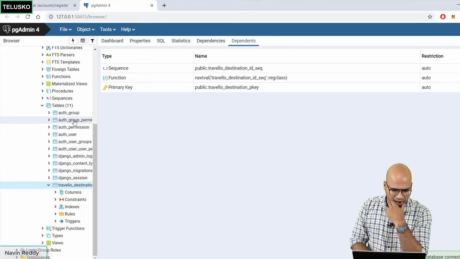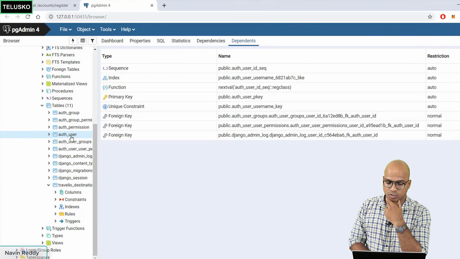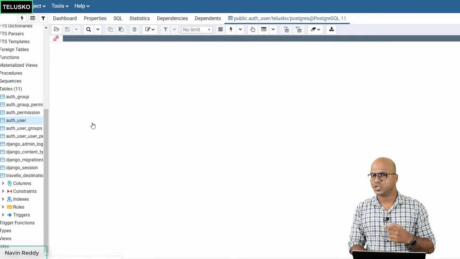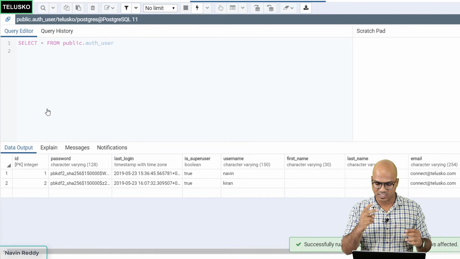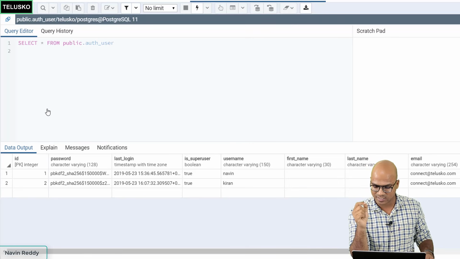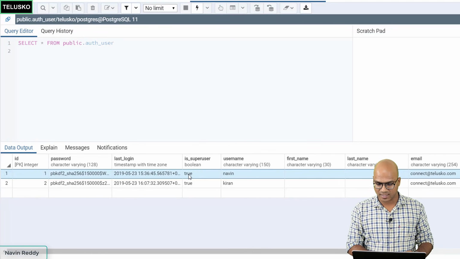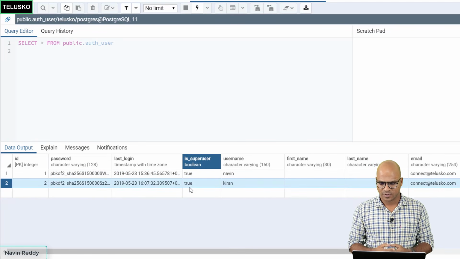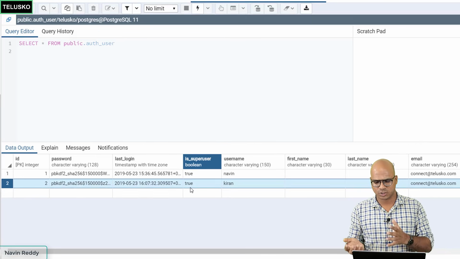And you can see we have a table here which is auth user, right? And if I say view all data, in fact, we have used it when we were working with super user, and you can see we already have 2 users here. We got Kiran and Naveen, but both these users are actually super users. You can see we are saying true and true. So basically they can log in through the admin panel as well. But now we want to create a normal user, not super users.